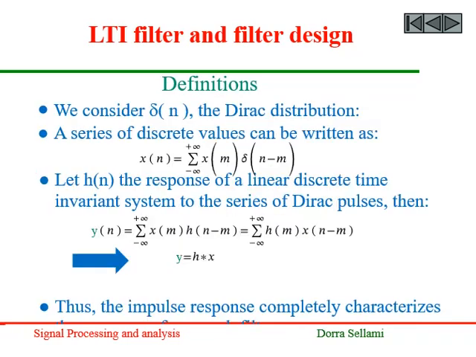Let's consider the direct distribution. A series of discrete values can be written as a sum of direct impulses ponderated by these values, given by the following expression. Let H be the response of a linear discrete time invariant system to the series of direct impulses. Then we get the output expressed by means of the response terms as follows.